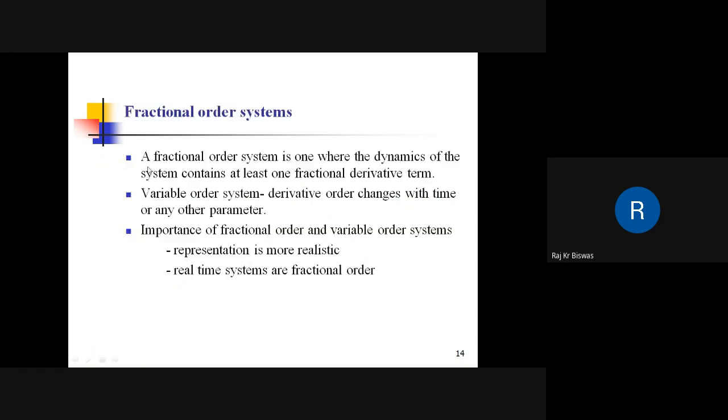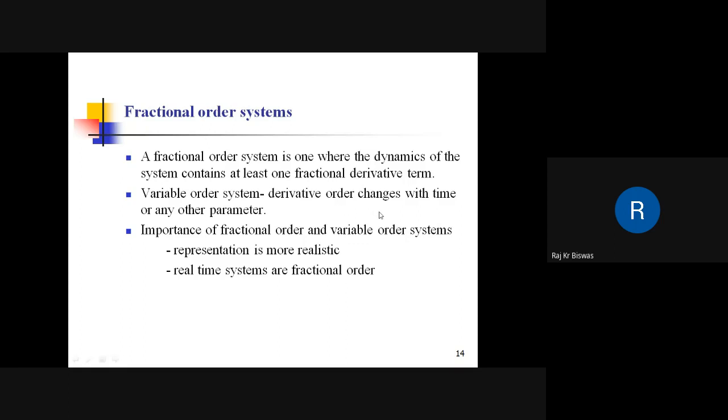So a fractional order system is what? A system where the dynamics of the system contains at least one fractional derivative term. If we find at least one fractional derivative term, then this system will be called a fractional order system. Most of the systems are fractional order. Almost all systems are fractional. So what we do for analysis purposes, we take the integer approximation of things.